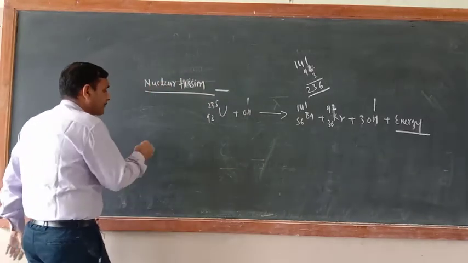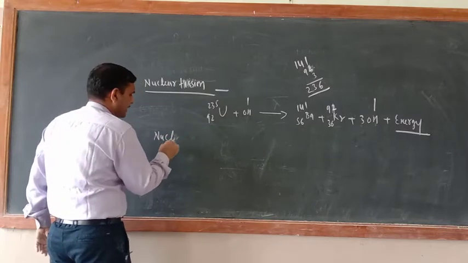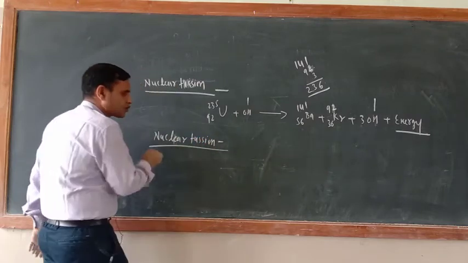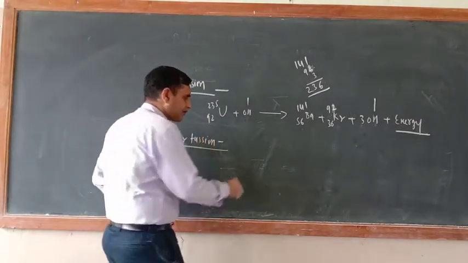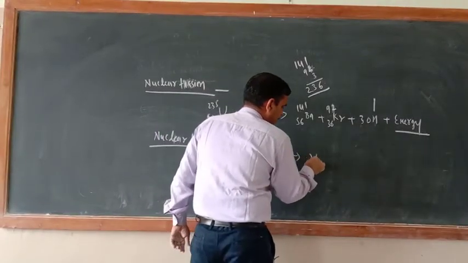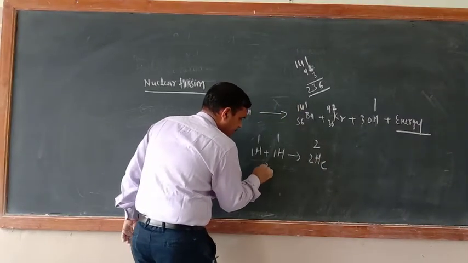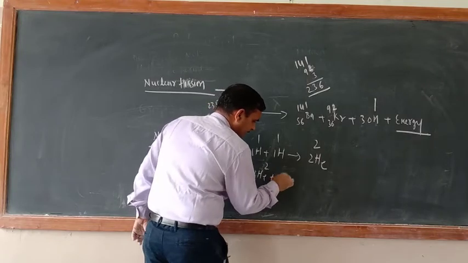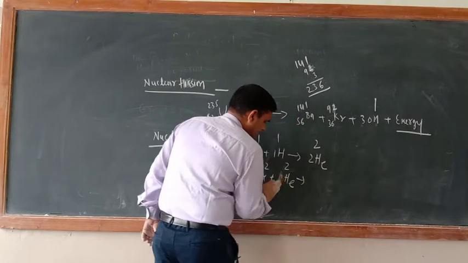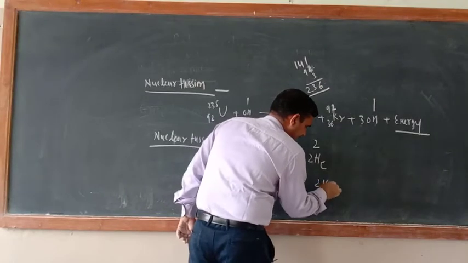What about nuclear fusion? In nuclear fusion, so many small nuclei get fused. Just see, 1H1 plus 1H1 equals 1H2. Now this 1H2 further reacts with another 1H1, and it will form 2He3.